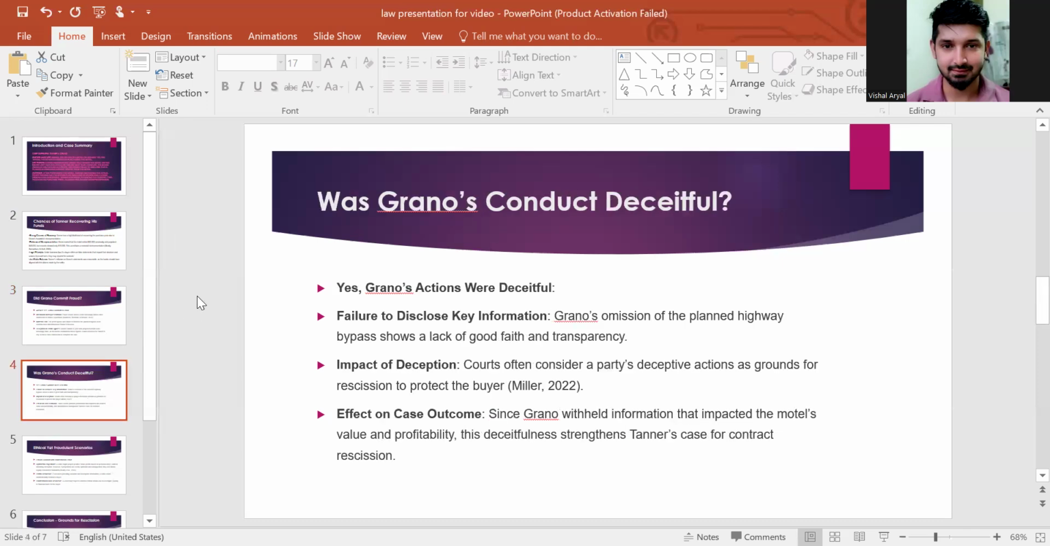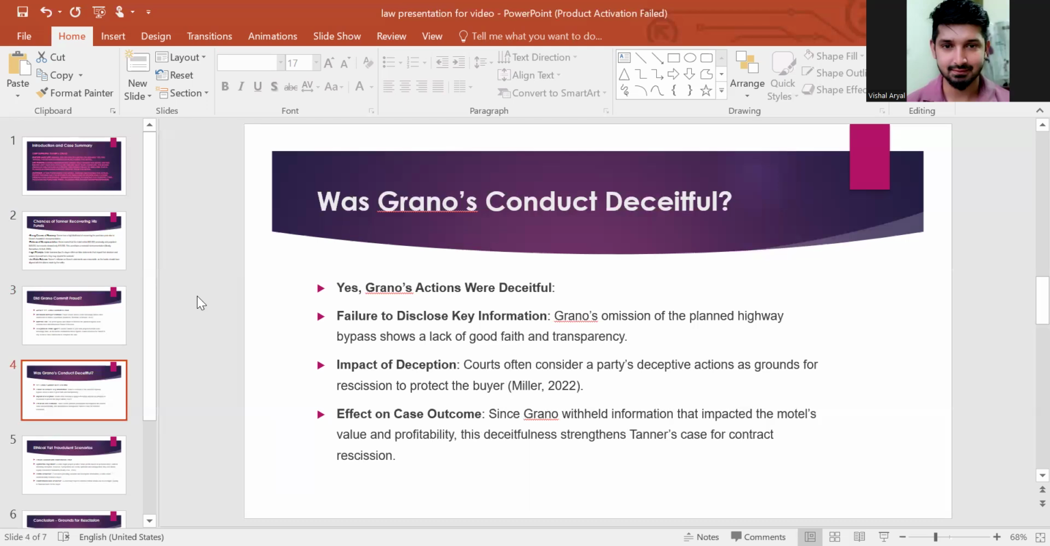Was Grano's conduct deceitful? Yes, Grano's actions were deceitful, as we already discussed in the previous slide as well. So, from his conduct and from the deep analysis of the case, we can say that Grano's actions were actually deceitful. So, failure to disclose key information.